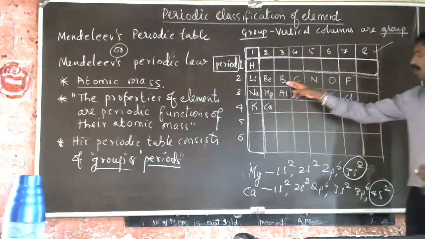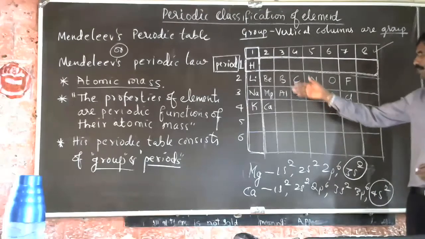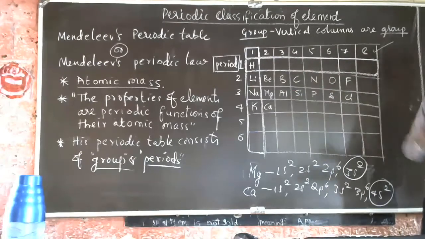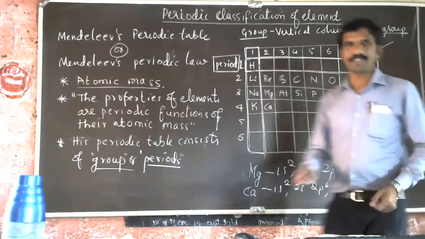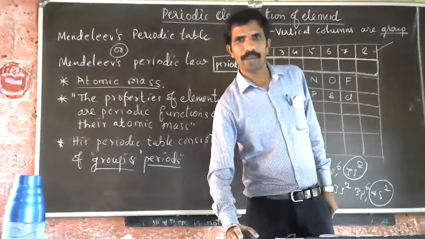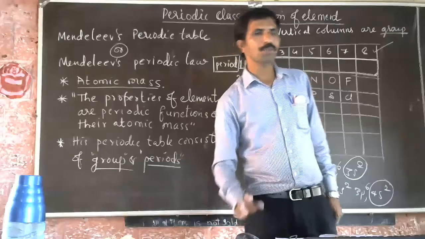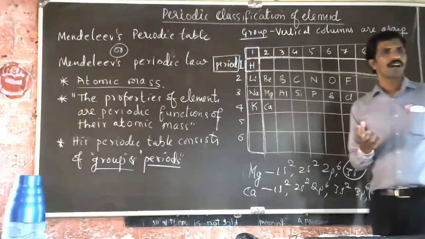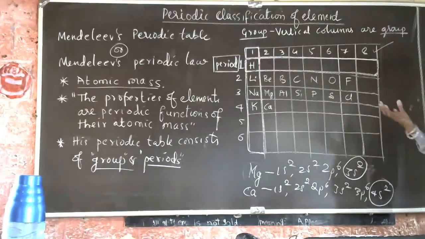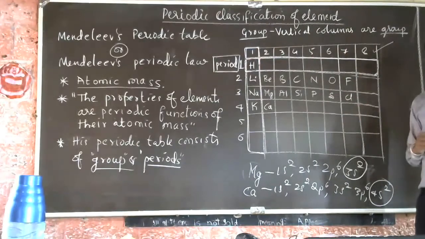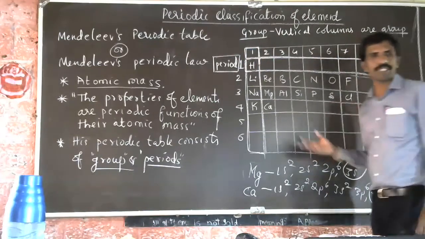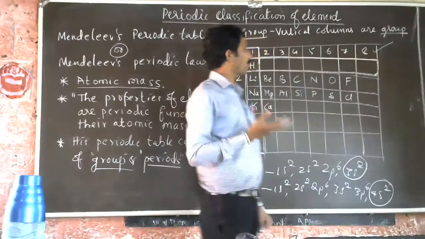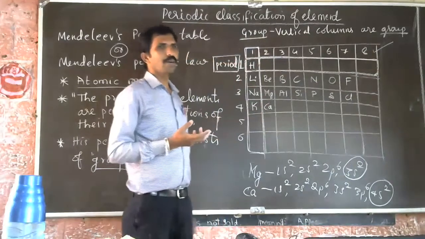See here, boron and aluminum: we can tell that they have similar properties. All that prediction can be done very easily with Mendeleev's periodic table. That's why Mendeleev's periodic table became a pioneer and benchmark work for the construction of the modern periodic table.